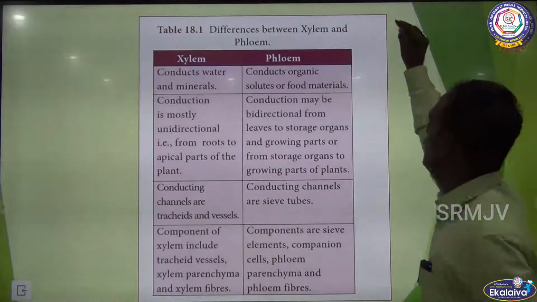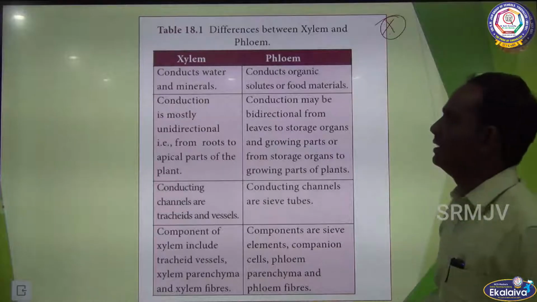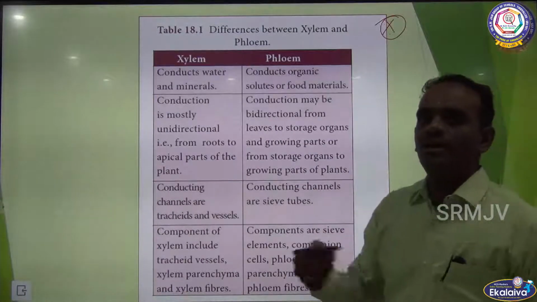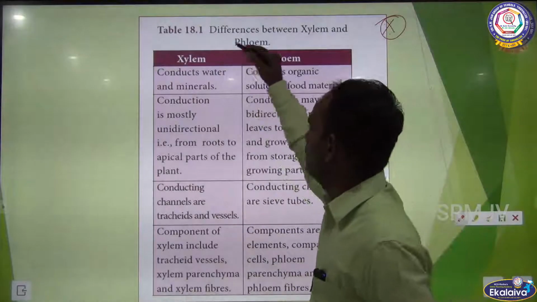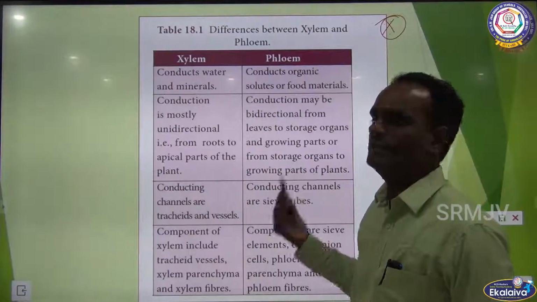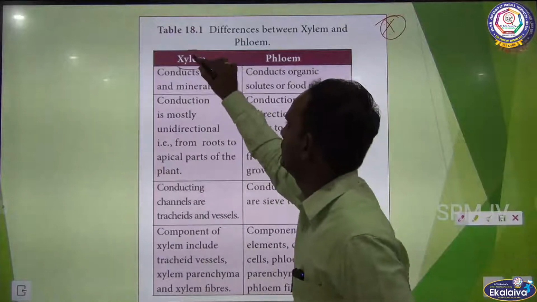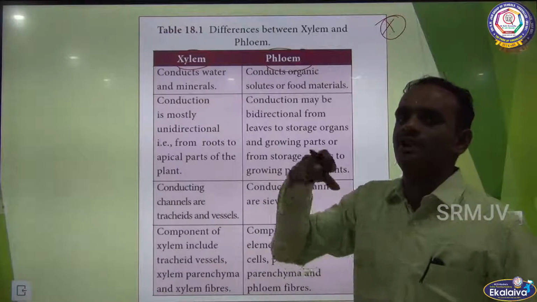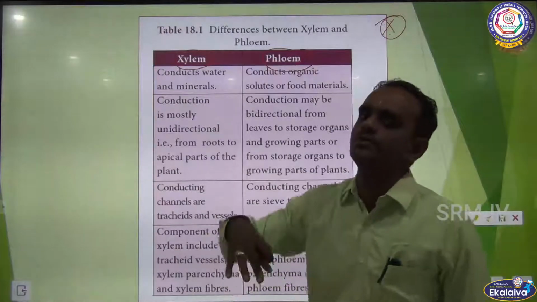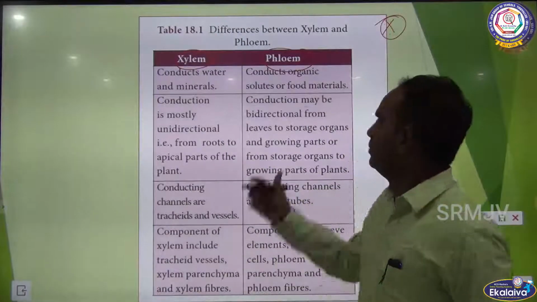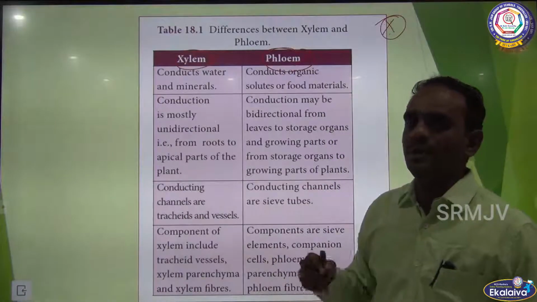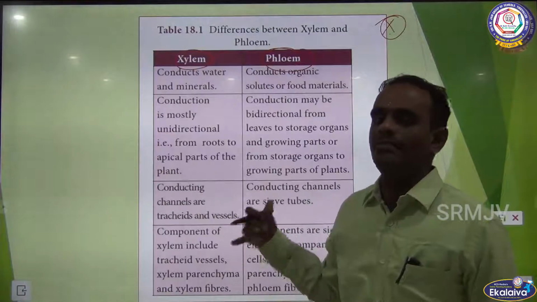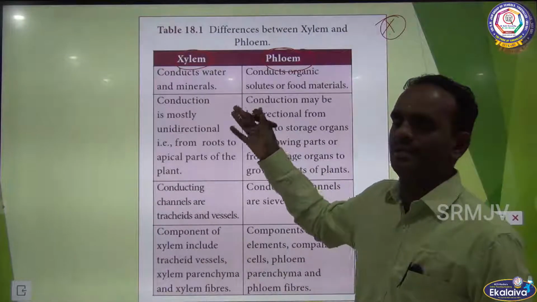And one more very important question: the difference between xylem and phloem. We already discussed xylem and phloem, right? What is xylem? Xylem is a conducting tissue, phloem is also a conducting tissue. Xylem conducts water and minerals from the soil to all parts of the plant body. Phloem is also a conducting tissue, but it conducts food materials from the leaves to all parts of the plant body. Now we are going to discuss the difference.